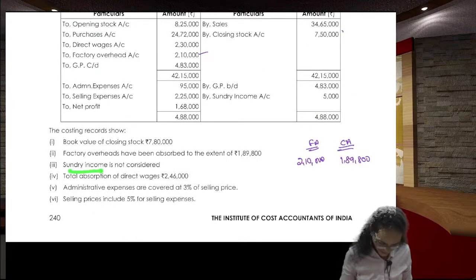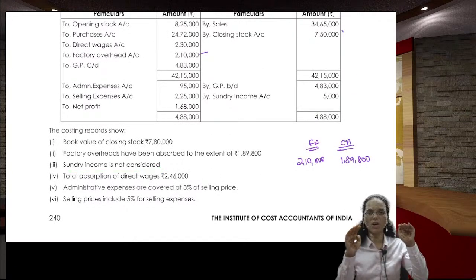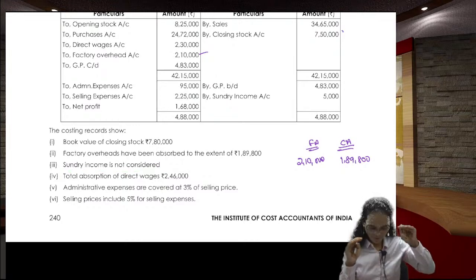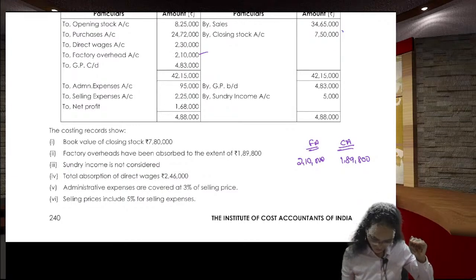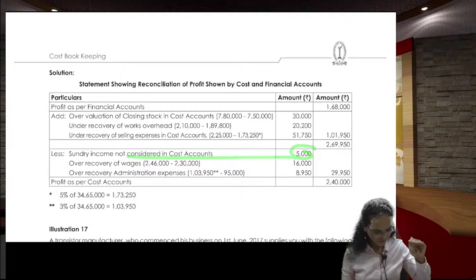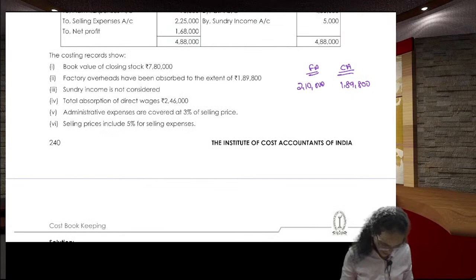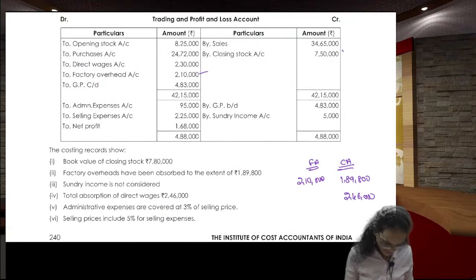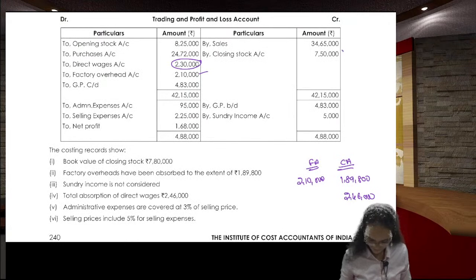Next one, sundry income not shown in the financial, cost. So it is here, you come down. How much? 5,000 rupees, you come down. Total absorption of direct wages, 2,46,000 here, but here 2,30,000.